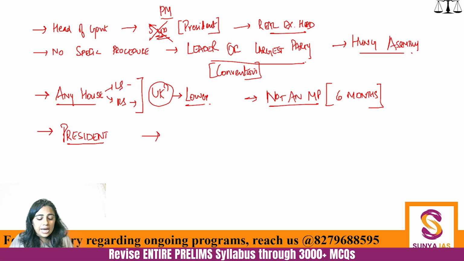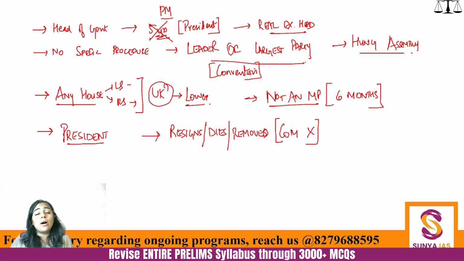Another thing, if and when the Prime Minister resigns, dies, or loses confidence and is removed, then the entire Council of Ministers has to resign. The government falls. Are you understanding?